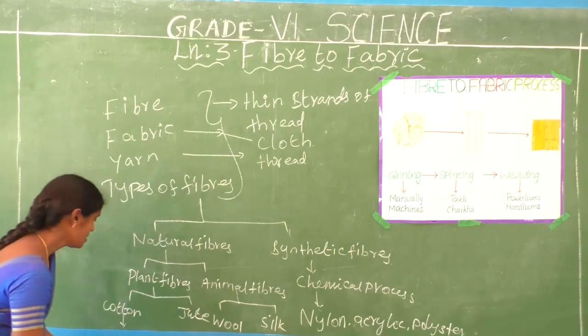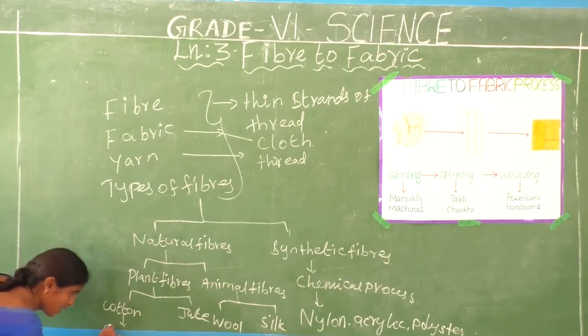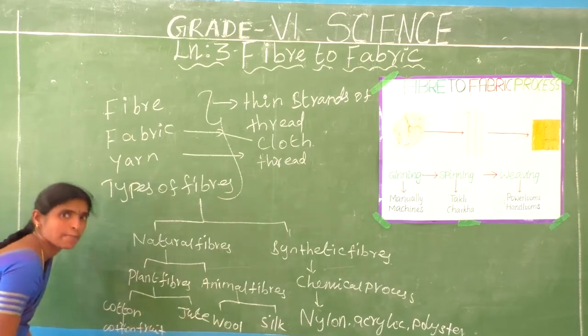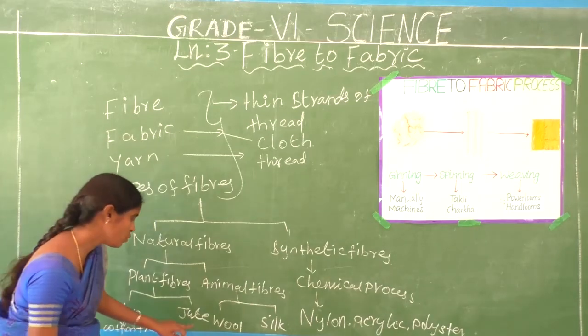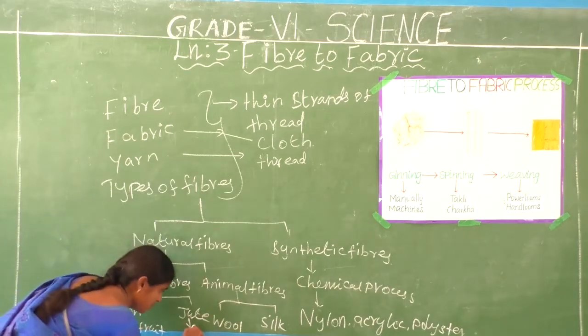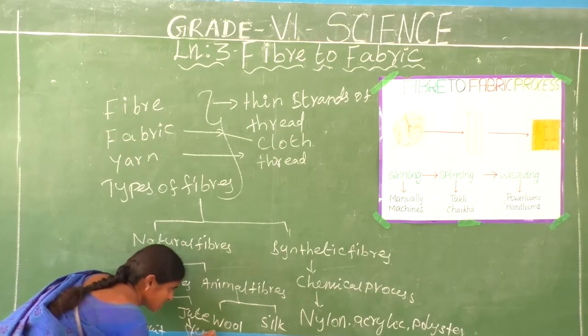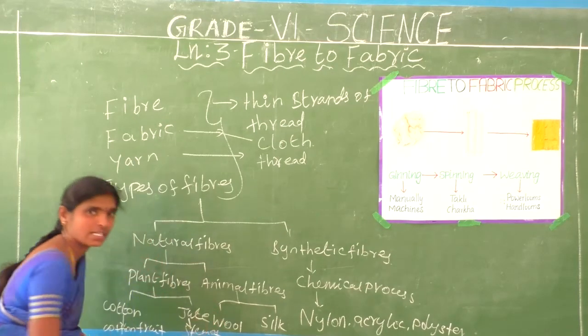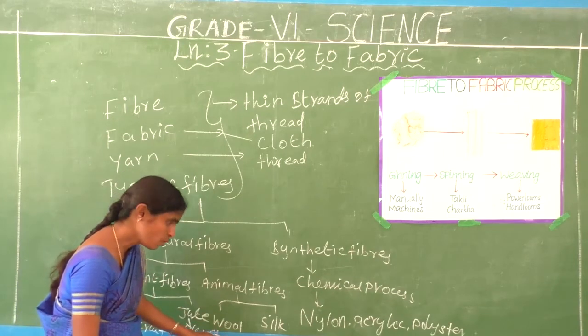Are you understand? This is cotton fiber obtained from cotton fruit or cotton boll. Okay. Jute fiber obtained from stem of jute. Stem of jute. Are you understand? Okay. Where we get wool fiber?